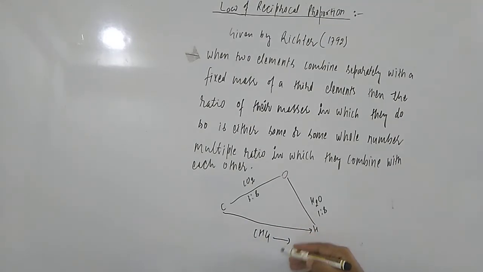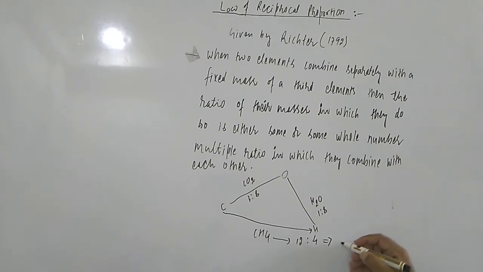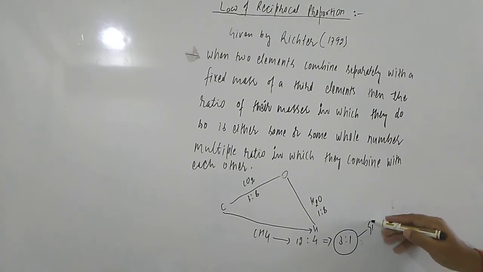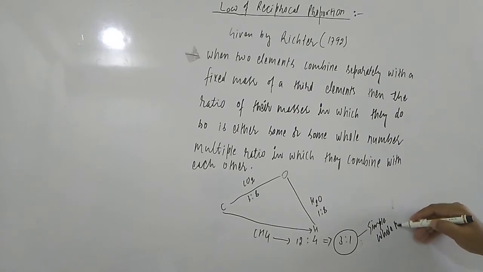Now when carbon is combining with hydrogen, it will give CH4. What is the ratio of this CH4? If you find this in the third case, the ratio of carbon to hydrogen is 12:4, which implies 3:1. 3:1 is the simple whole number ratio.